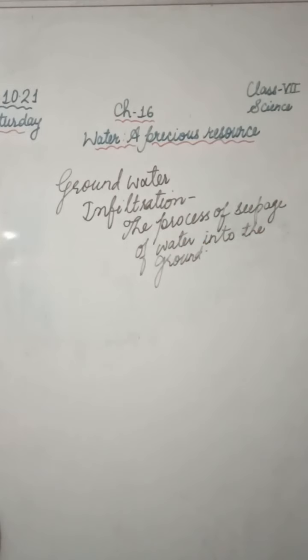So water that seeps into the ground forms groundwater by the process of infiltration. I hope this is clear to you.